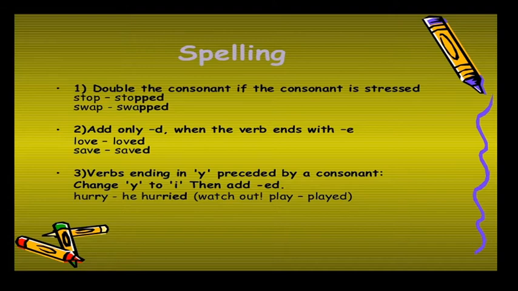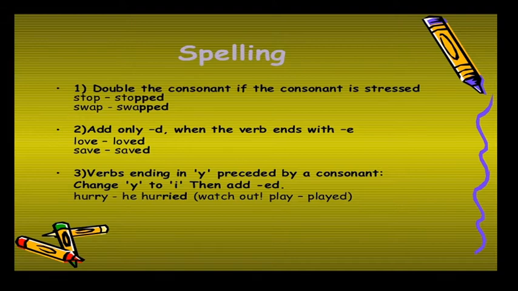Change Y into I. After that, we have to add ed. Hurry. The verb ends with Y, and before that is a consonant. So, because of this, we have to change this Y into I. After that, we have to add ed for the V2 form and V3.